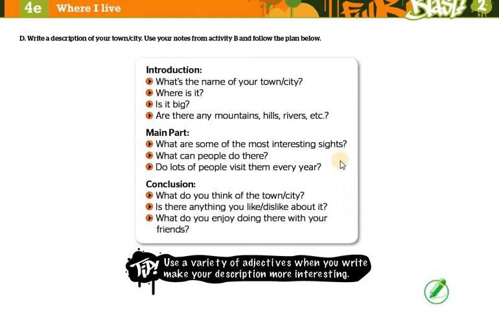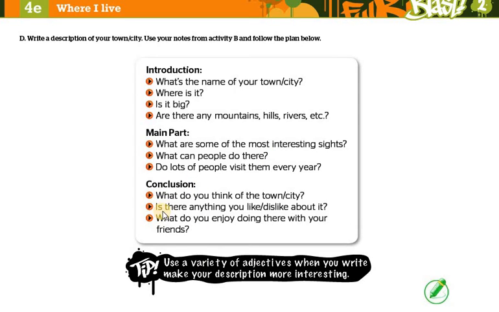Then you have what can people do there? Can they go, for example, surf? Can they go skateboard? Can they go swim? So it depends on the features of the city. And we have, do lots of people visit them every year? The visitors, do they visit it every year? Do you notice, for example, some of the visitors or the tourists that come to your city every year?